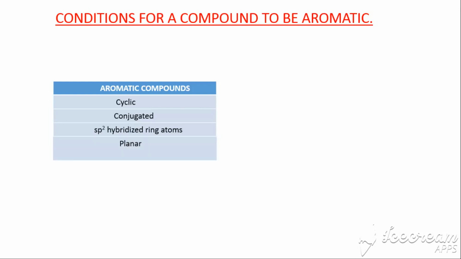Also, all aromatic compounds have planar 2D structures. So if the structure is twisted somewhere or is now three-dimensional, then the compound is no longer aromatic at all.